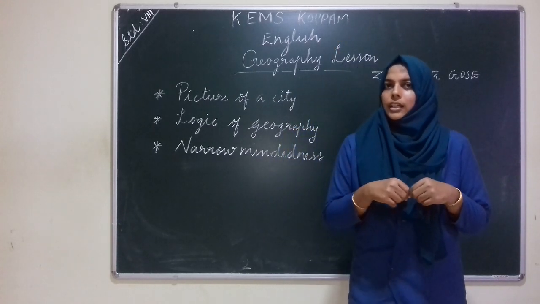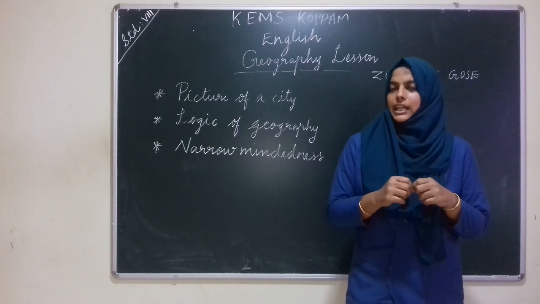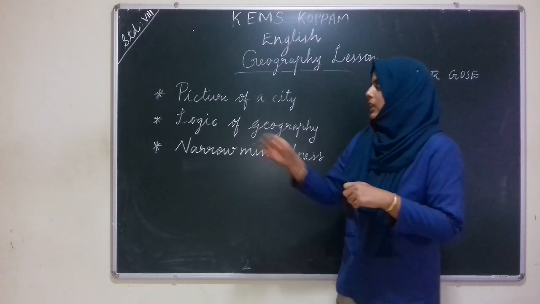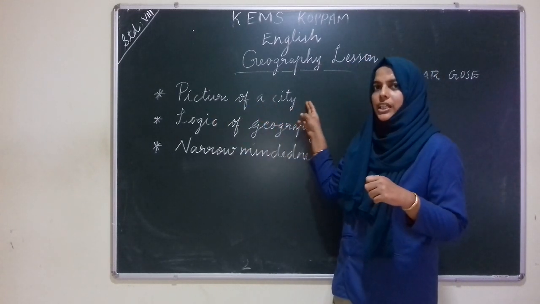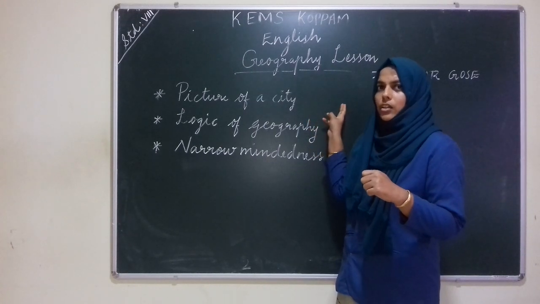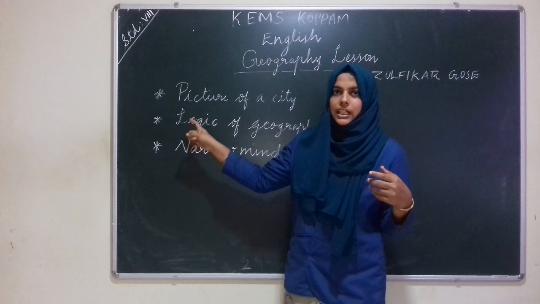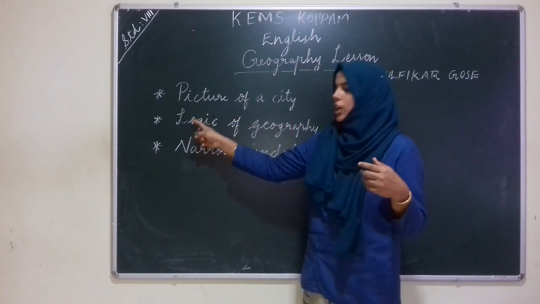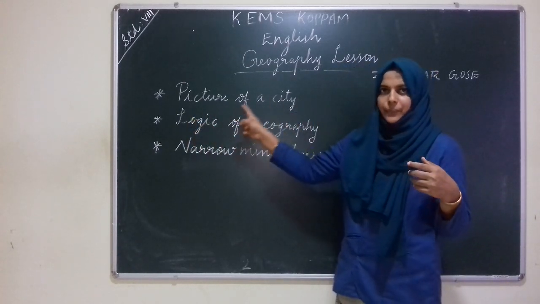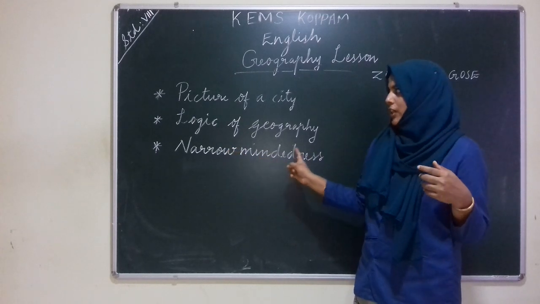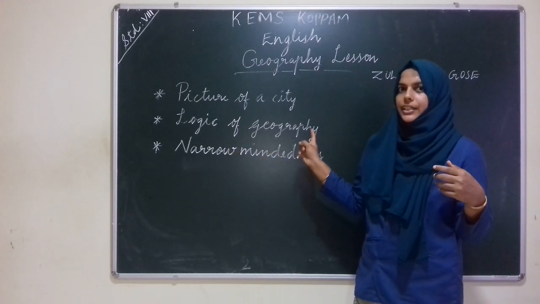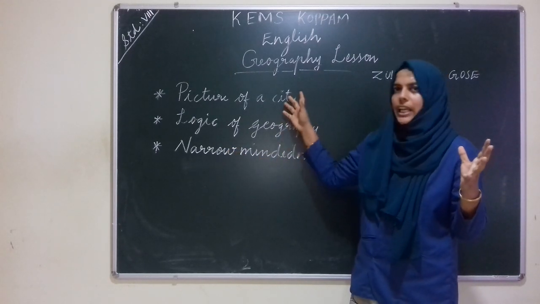So, here the poet says that he can understand very clearly the picture of a city when he reaches 6 inches to the mile, and he got a clear picture of the logic of geography. What is the logic of geography? Land and water attracted men. He understood these things very clearly.